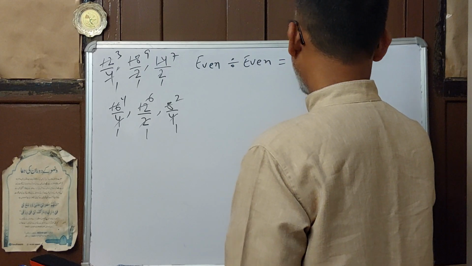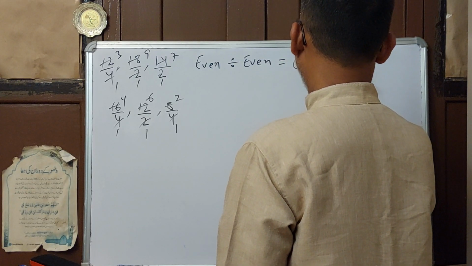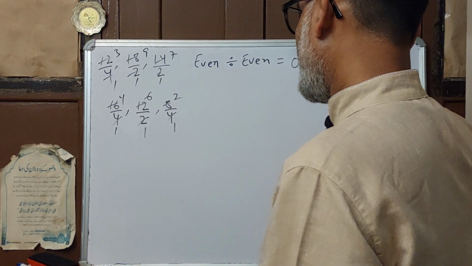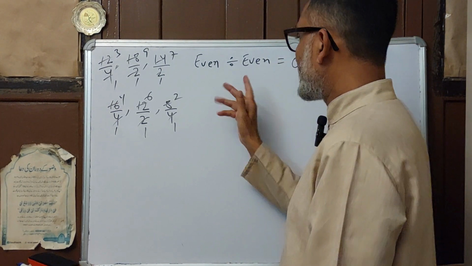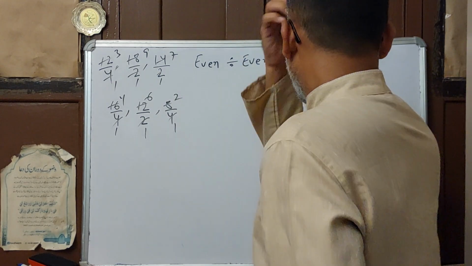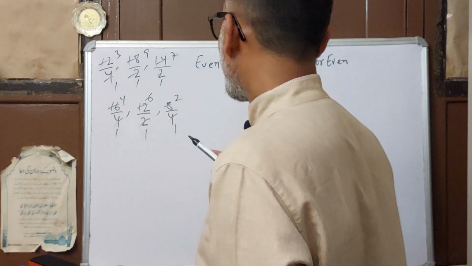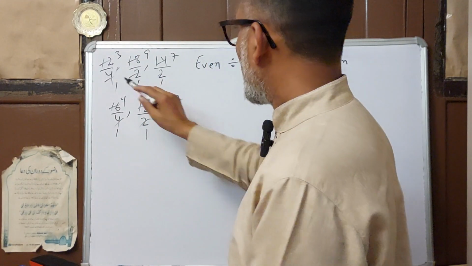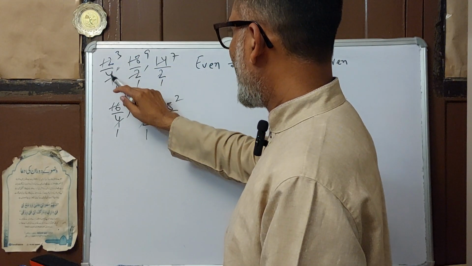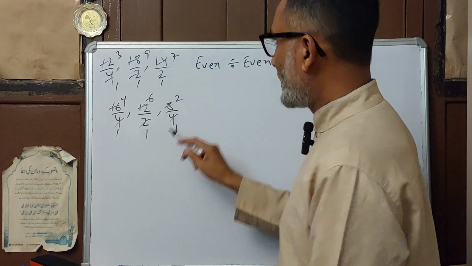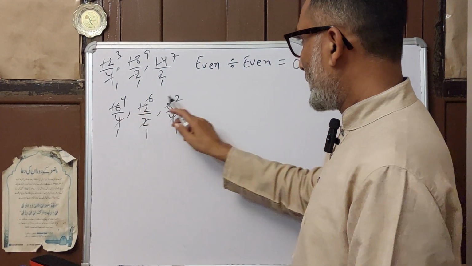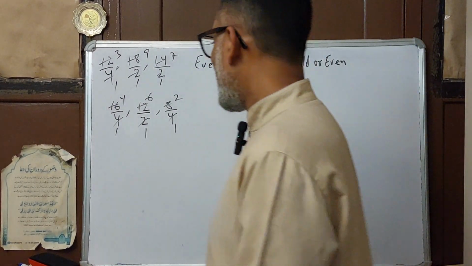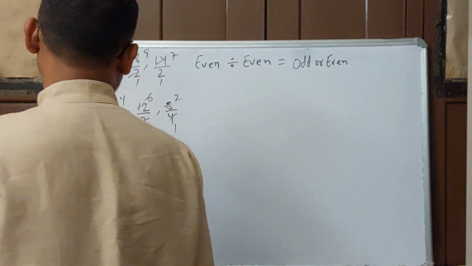So it will become what? Either odd or even, both cases are coming. So division is somewhat difficult. Here a typical situation came. You notice a typical thing here. Both are coming. When you divide even by even, here all are coming odd numbers. Here, dividing even by even, all you see coming are even numbers. So in both cases, and some cases also are like that.